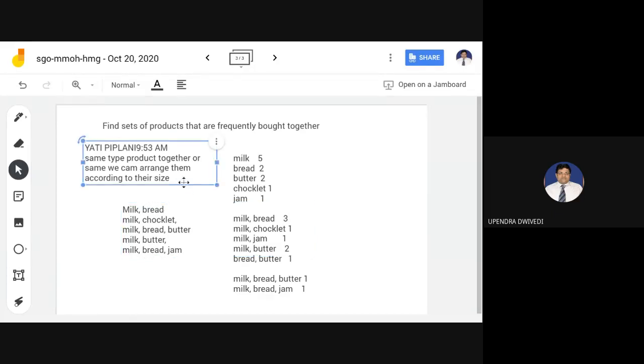So how is this profitable for the business, based on their size? Okay, Yati, you can respond in the chat box. Meanwhile, we'll continue with the session.